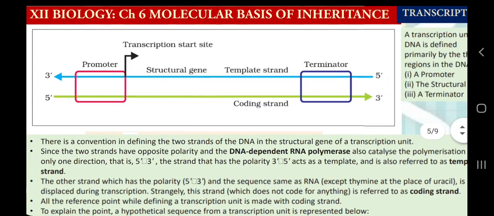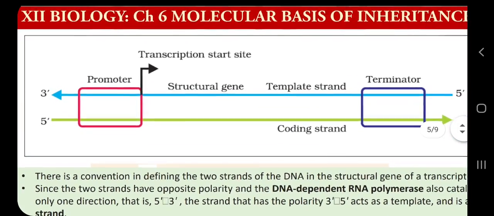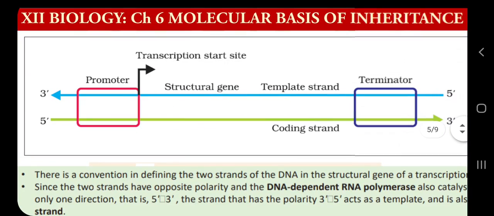Then we had a look at the transcription unit, which is very important as it is asked in board examinations. A transcription unit involves the promoter, the start site of transcription, and the terminator, the end site of transcription, and the open reading frame or structural genes. It also includes two strands of DNA, which are represented here with a blue color line and a green color line.